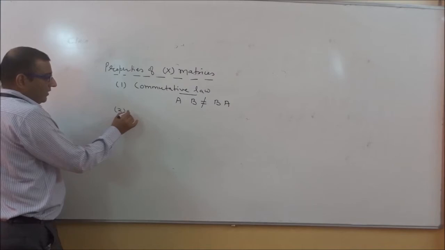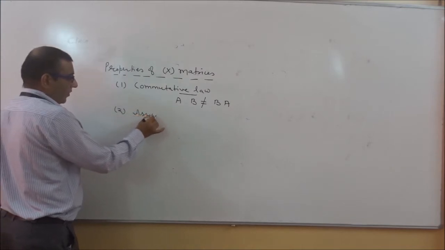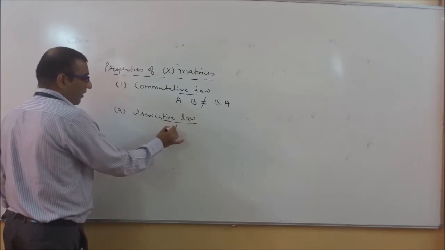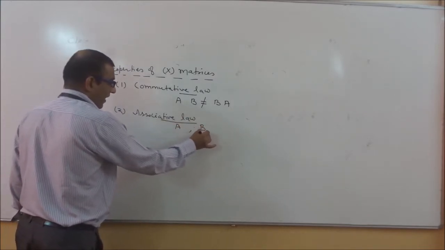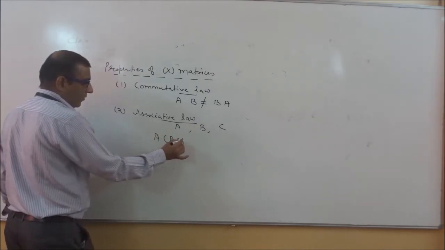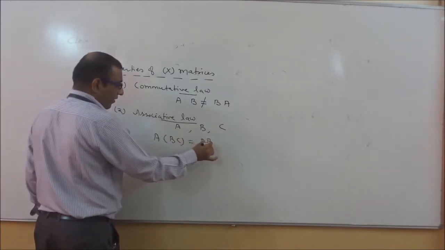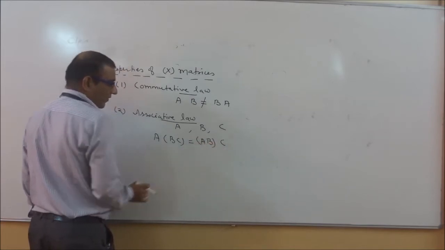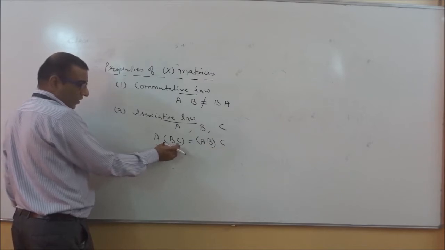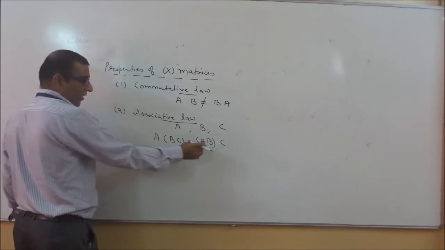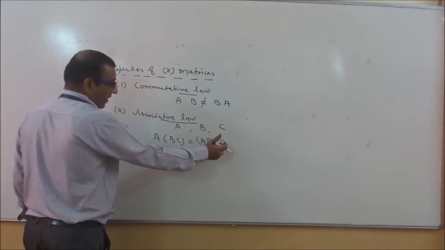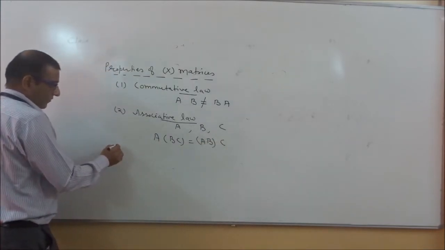The second property is the associative property, or associative law. For example, if you are taking three matrices A, B and C, then it can be written as A multiplied by BC, or you can say AB multiplied by C. For A(BC), you multiply BC, and what you get you multiply by A. The same procedure applies on the right hand side: first you calculate AB, and what you get you multiply by the matrix C.